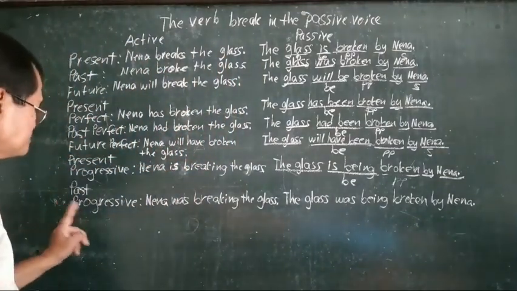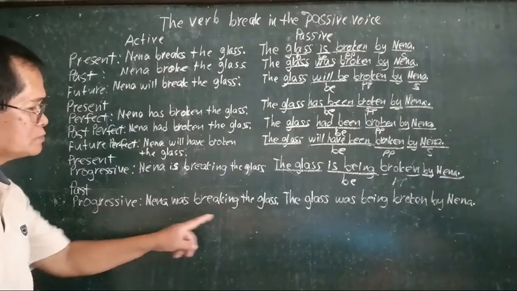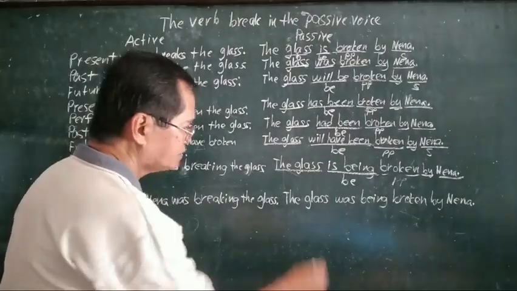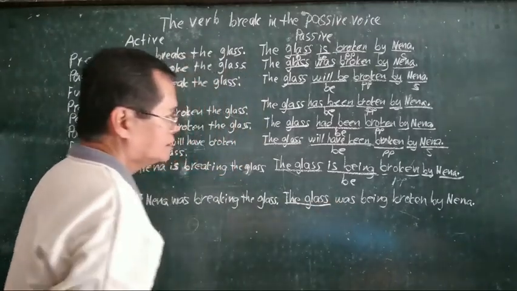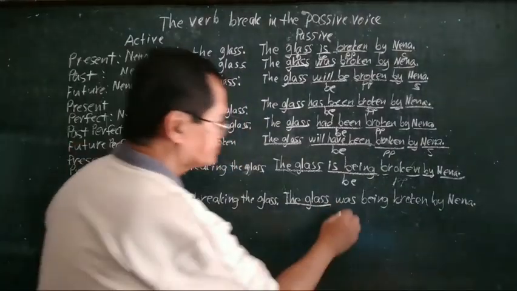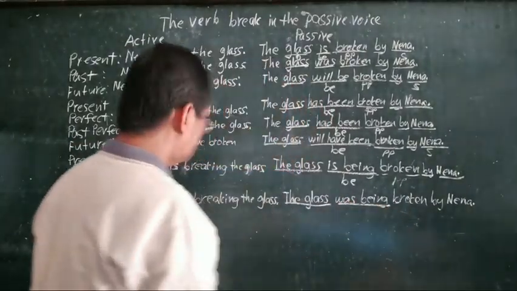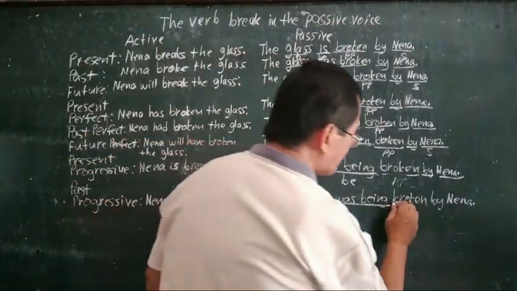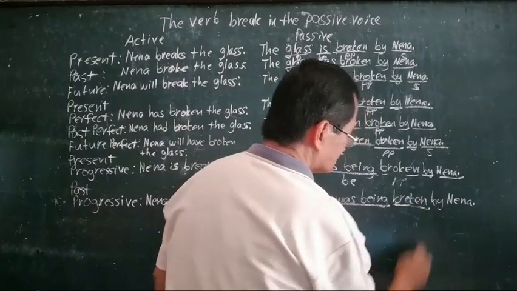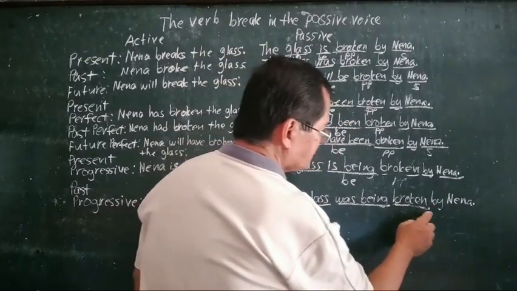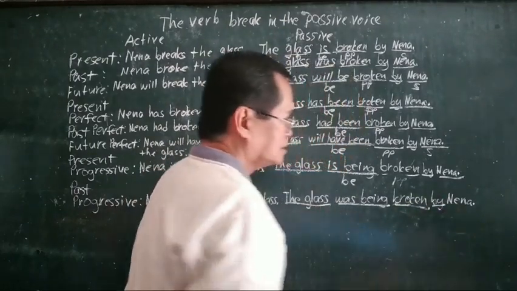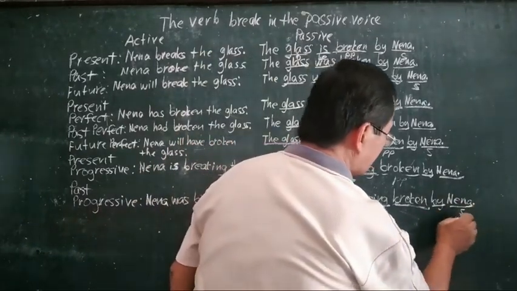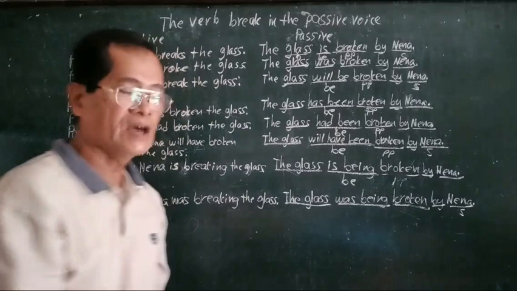The last, past progressive. Nena was breaking the glass. Now here we are going to start again with the object, the glass, followed with the verb be, was being. That is under the past progressive. And then followed with the past participle, broken, and our preposition by and our subject, Nena. That is the doer of the action.